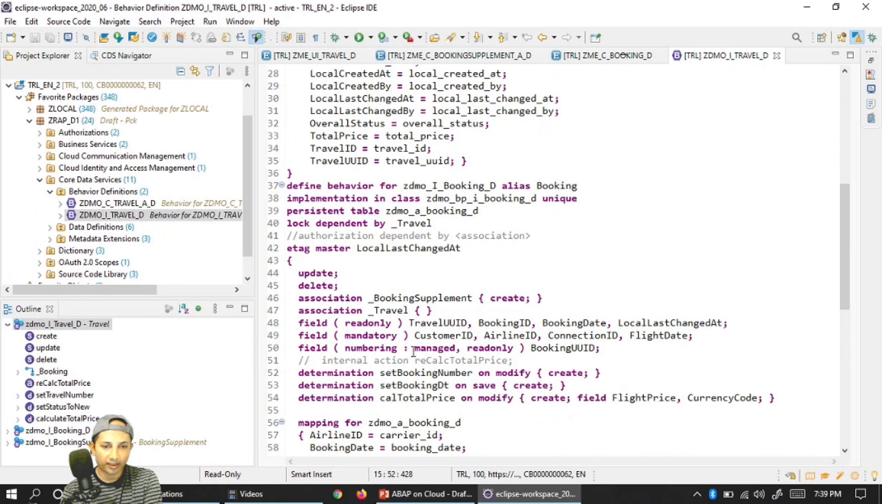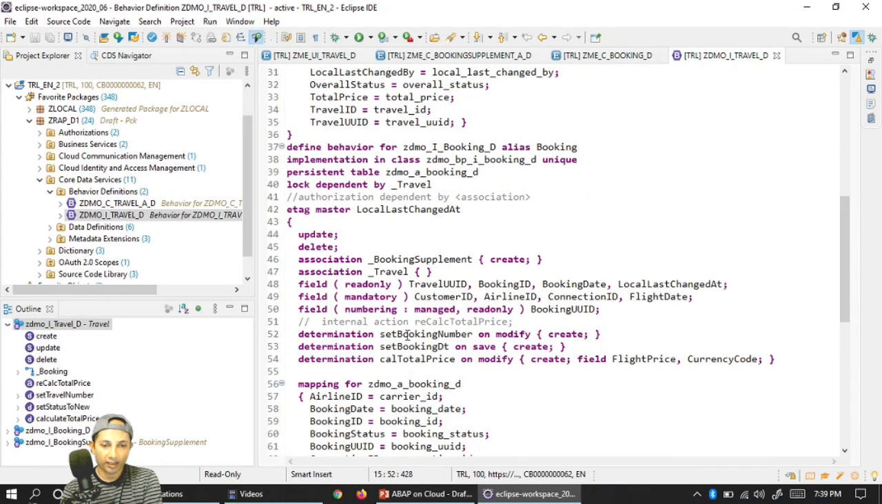Here, numbering is managed, so booking UID, SOD, separation of duty, the framework will take care of. I'm not going to bother. Set booking number, my pain, my responsibility, I'll do it. Set booking date during save, I'll do it. And I'll also calculate the total price, because every individual layer has to calculate a total price so that it can automatically update its upper level. Okay, so the booking layer also does its own calculation, and it will update the travel level. That's the overall design.